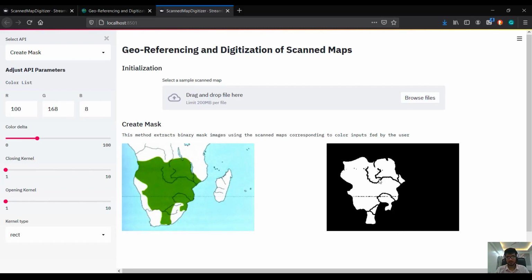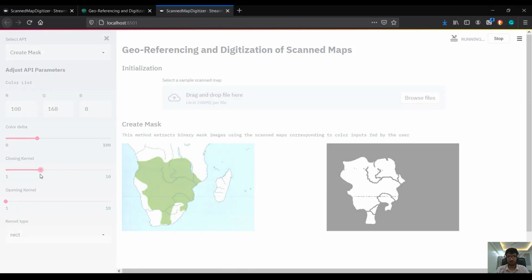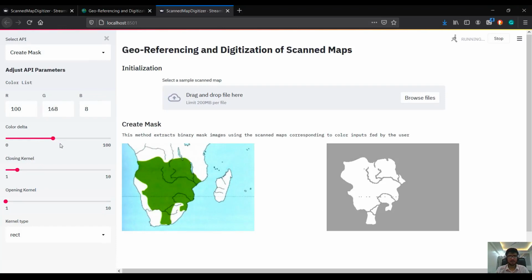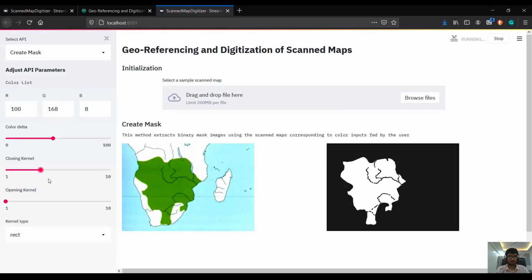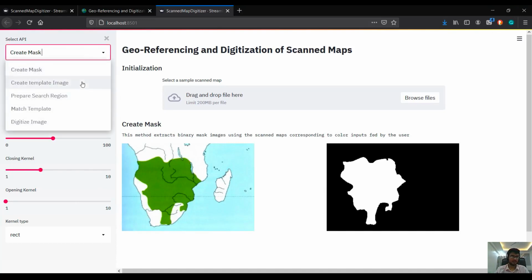Now, since I don't want the reverse, I'll just increase the dilation kernel and I can also increase the color delta so that it uses a wider range. Yeah, I've got this map now. So this is the scanned map and I will move to the next step.